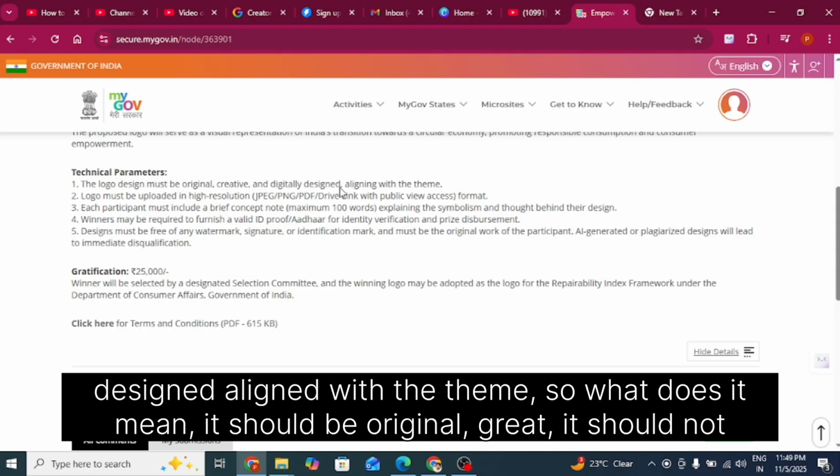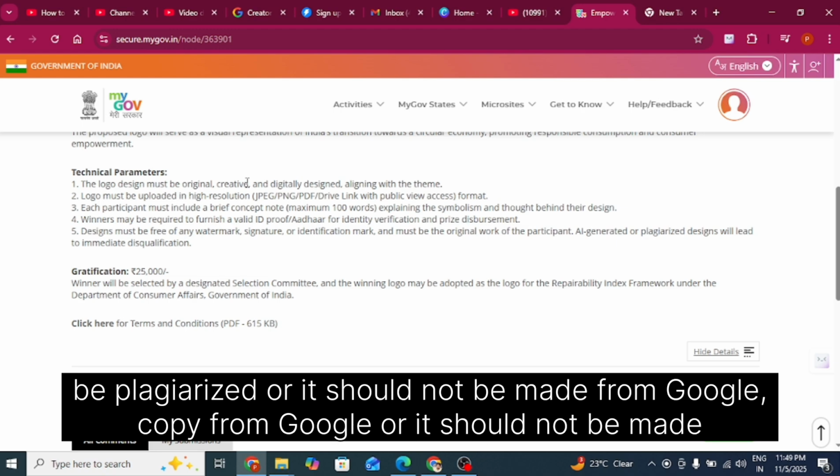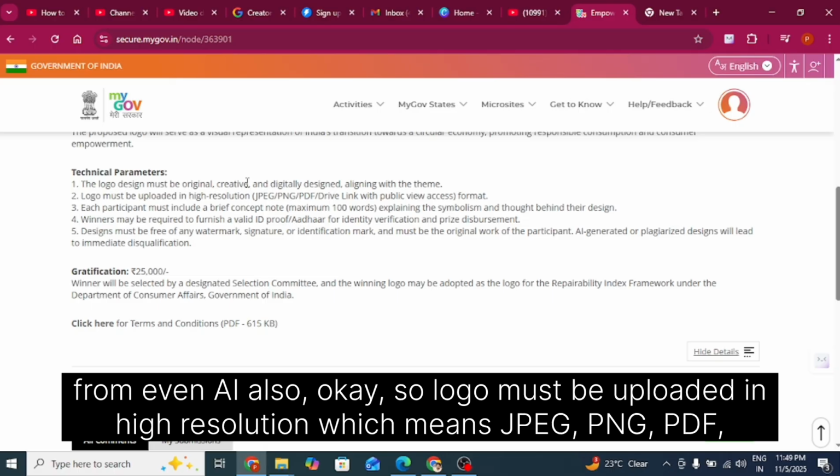So what does it mean? It should be original, creative. It should not be plagiarized, or copied from Google, or it should not be made even from AI also.